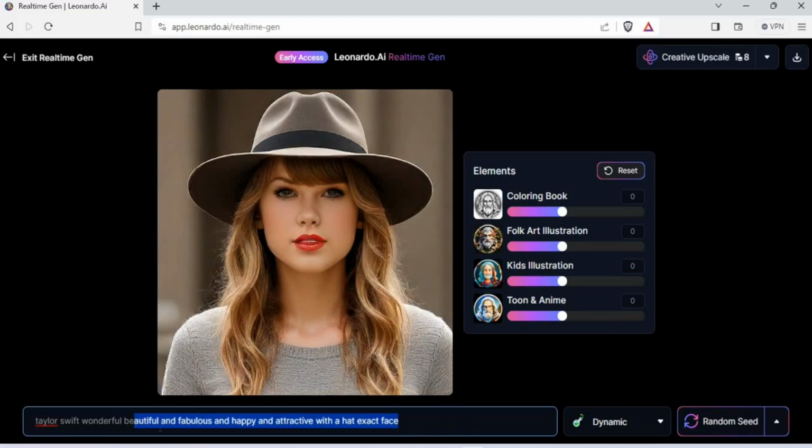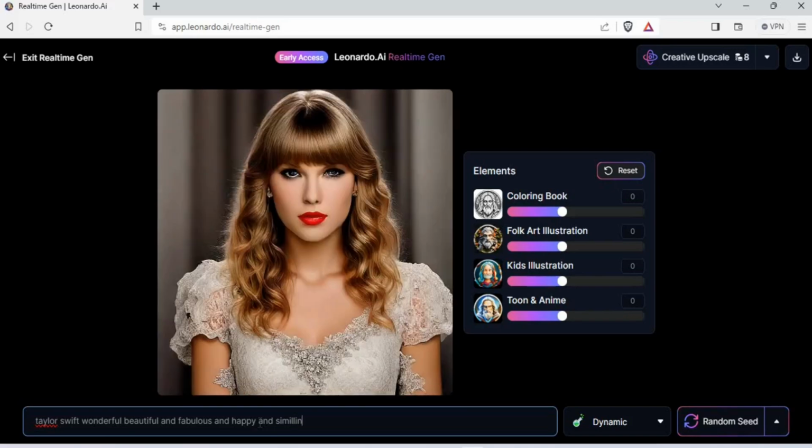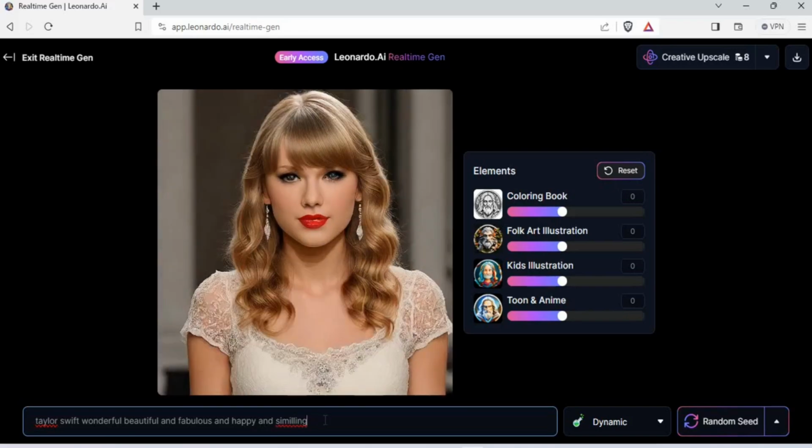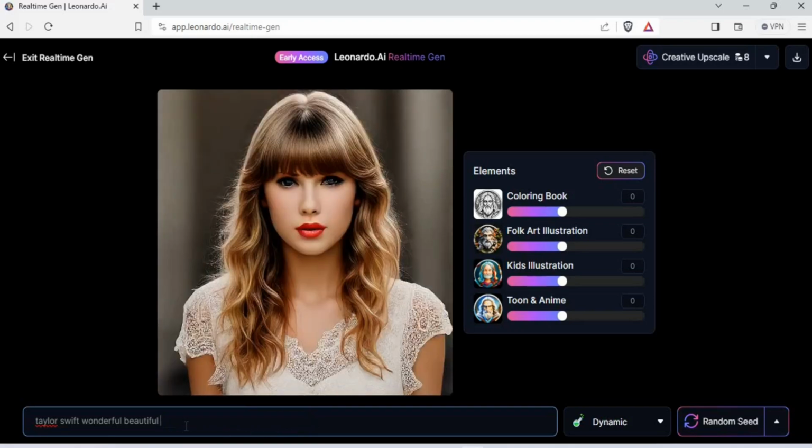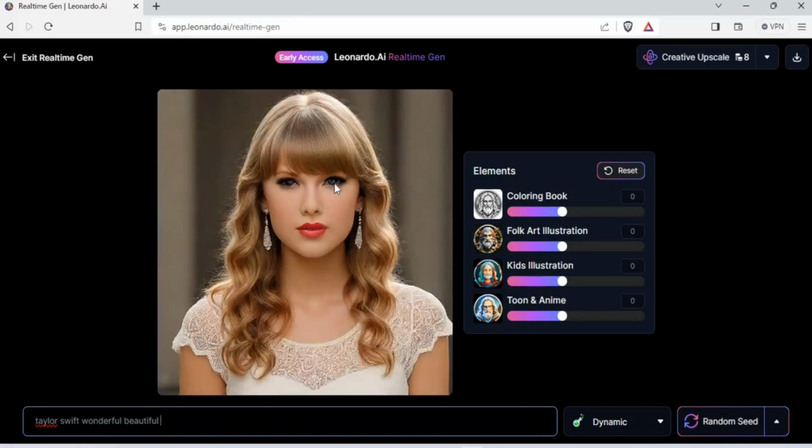So it would be Taylor Swift, wonderful, beautiful, fabulous, and happy, and smiling. I don't know if I messed with the spelling of smiling, but yeah, fine. It's okay, right, folks? We can go with that. But let's remove all of these. Taylor Swift, wonderful, beautiful. It looks more like something else because there's something with the eye that we need to fix up. Taylor Swift, wonderful, beautiful, elegant,